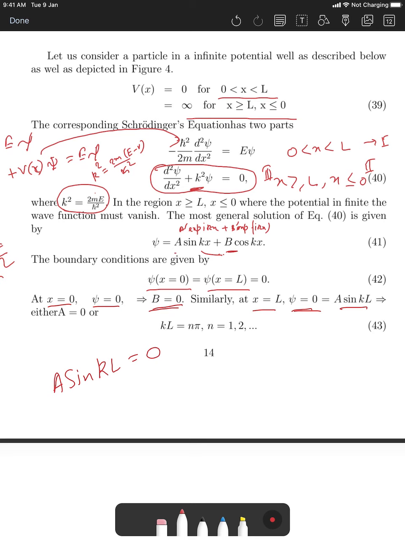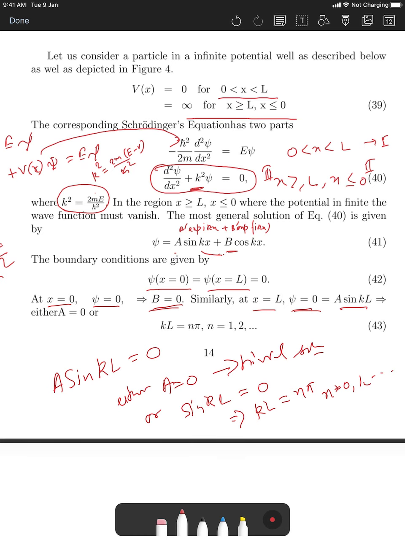So then there are choices. Either A equals 0, since B is already 0. If A equals 0, then the particle is not there in the box because the wave function vanishes. That is not acceptable, not a practical solution. This is a trivial solution. The other possibility is sin kL equals 0. If sin kL equals 0, then from trigonometry kL would be integer multiples of pi. So it should be n pi, where n can go from 0, 1, 2, and so on.